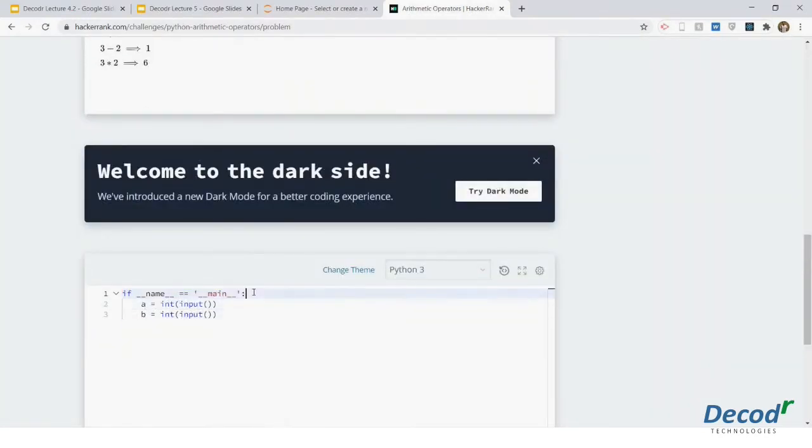Now what is this? You can just remove this and it will still work. There is no need to put this over here. Please mute your mics. So I will just remove that if name is equal to main thing. Also, if you could mute your mic, that would be great.